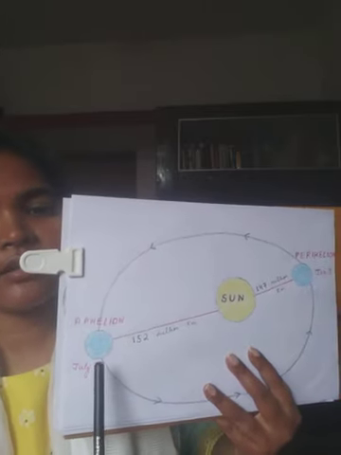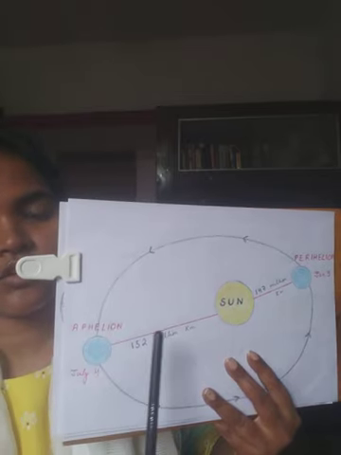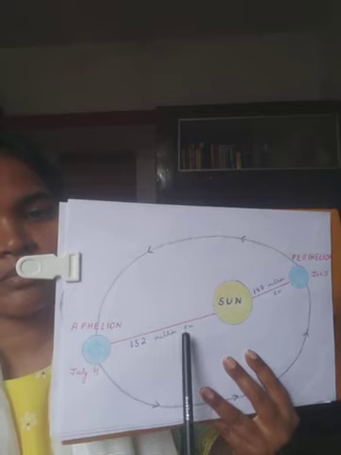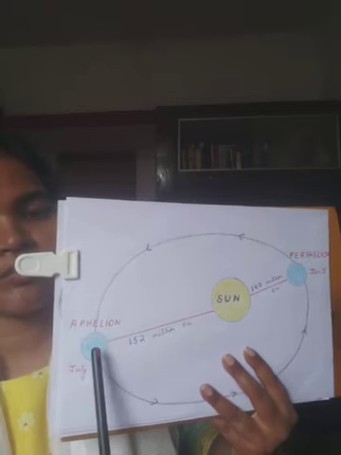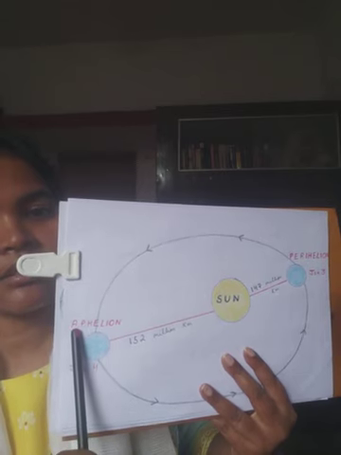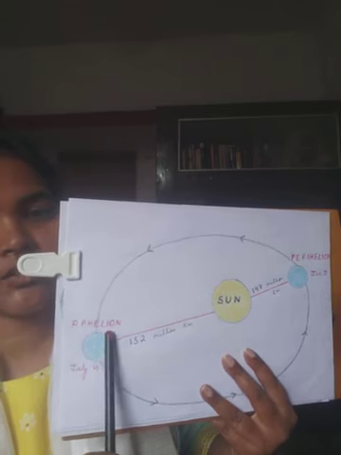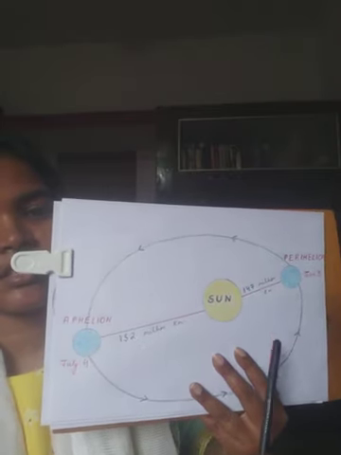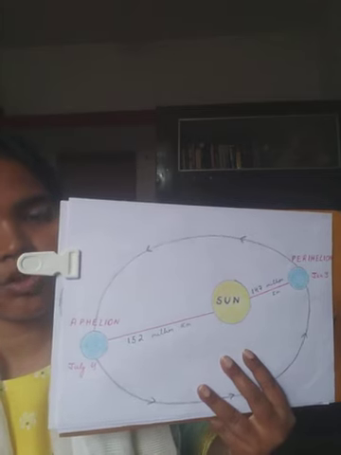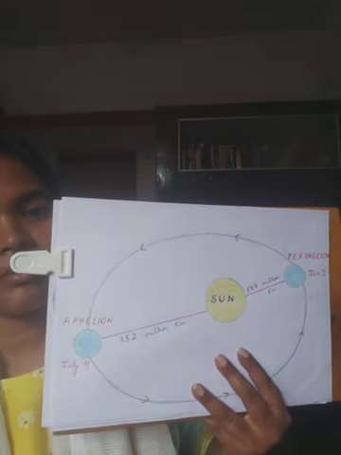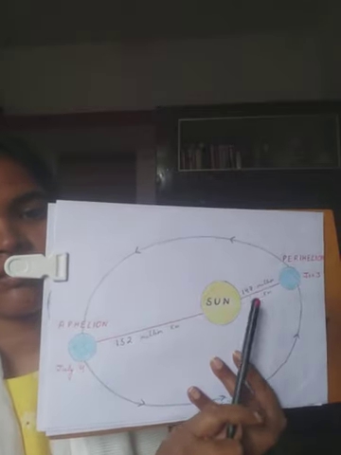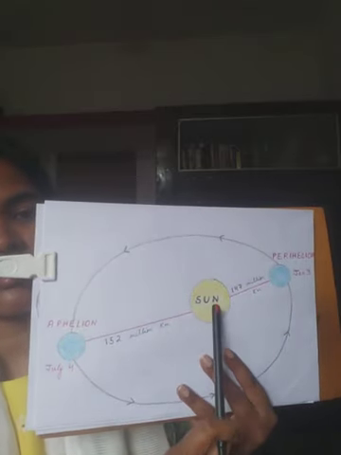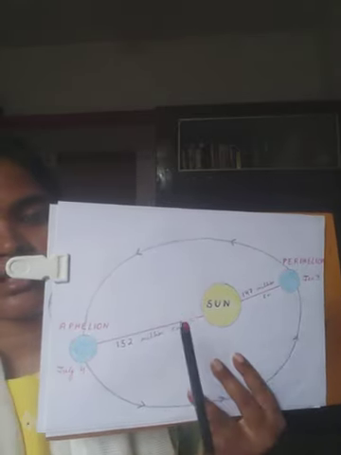On 4th of July, the earth is farthest from the sun with a distance of 152 million kilometers, also known as aphelion stage. Ap stands for far and helios stands for the sun. So the average distance of the earth from the sun is taken to be 150 million kilometers. According to Kepler, the earth's speed of revolution around the sun is greatest when it is nearest to the sun, that is perihelion stage.